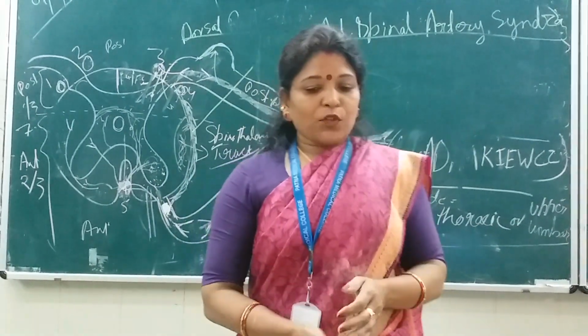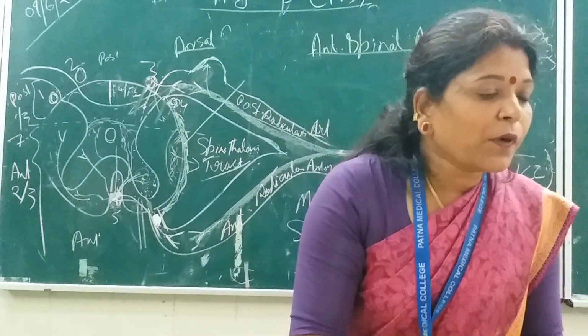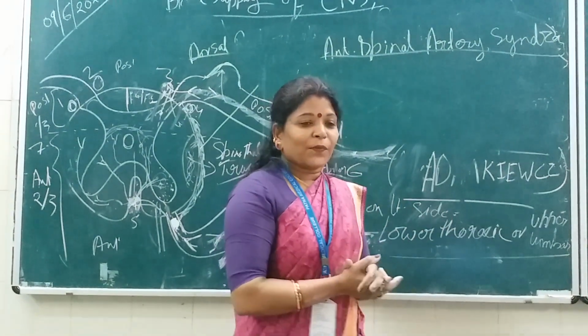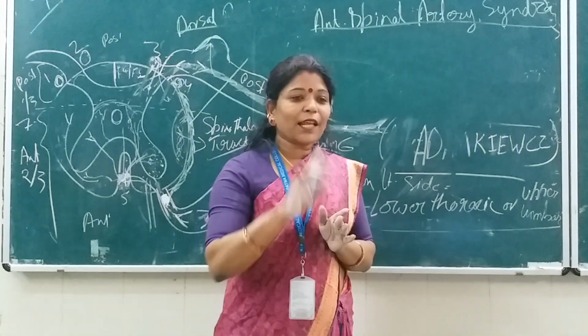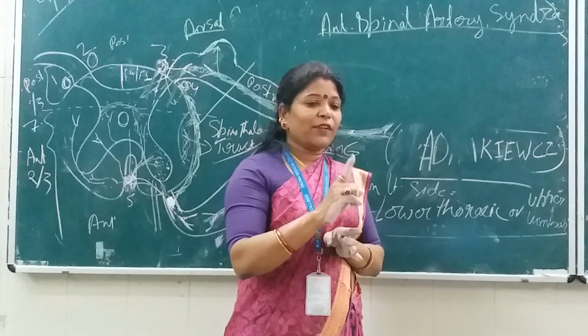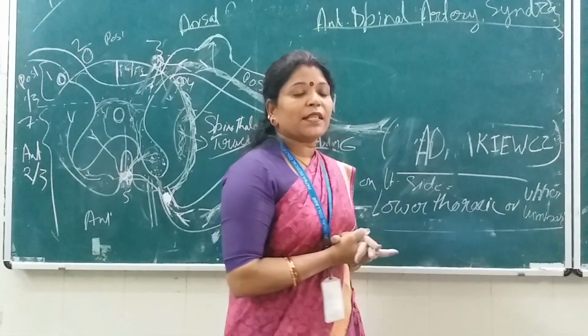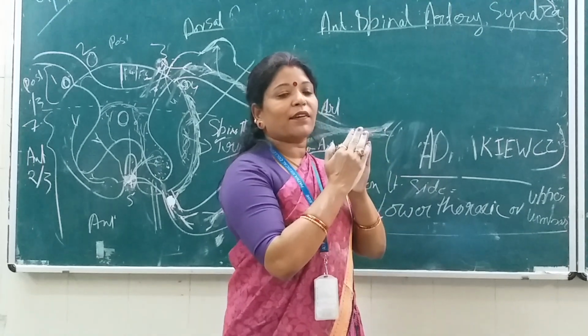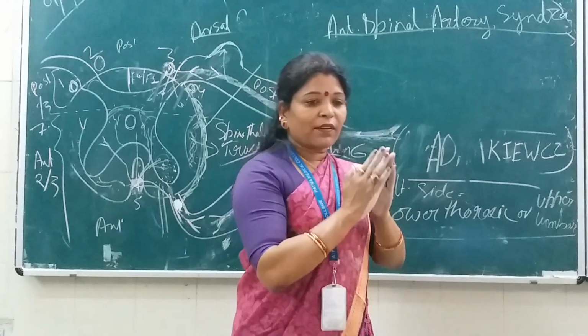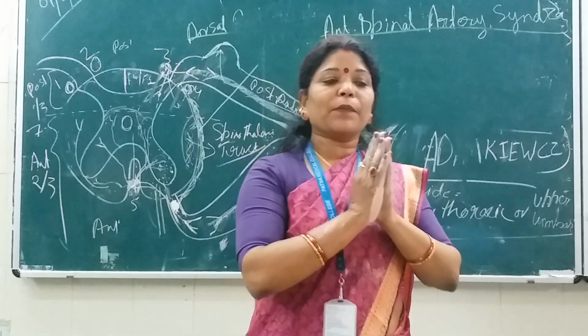So this was all about, students, the vertebral system, but the basilar part is still remaining. We will discuss it in the next class on Tuesday, where the vertebral arteries unite on the ventral aspect of the pons and form the basilar artery.